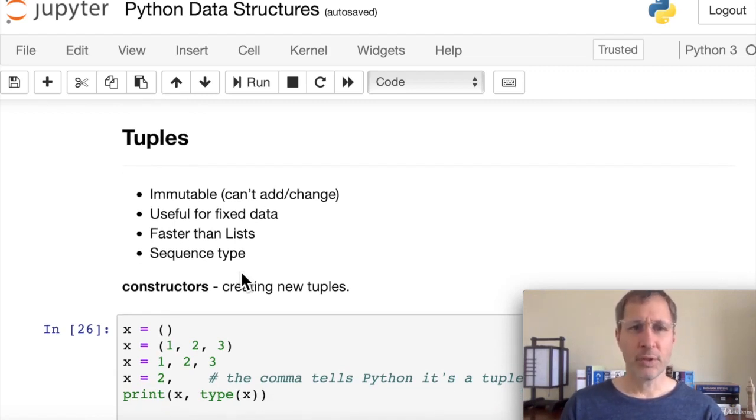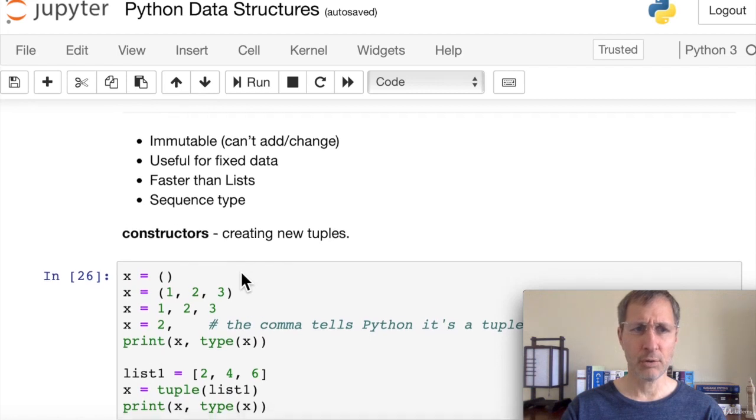Just to recap, we said that tuples are immutable. That means they can't be changed and you can't add items to the tuple once it's created. They are useful for fixed data. If you're going to have a lot of changes to your data, then you should use lists. They're much faster for finding items than a list is. And these are sequence types, which means that all of the above functions are still going to work. So you can use all of those sequence functions that we've used above on tuples.